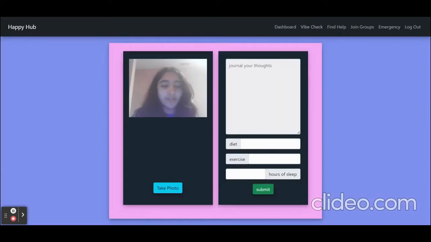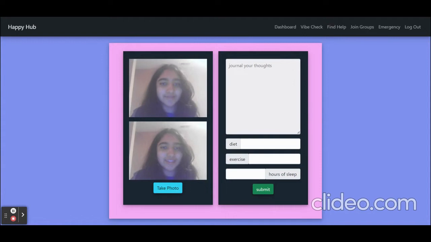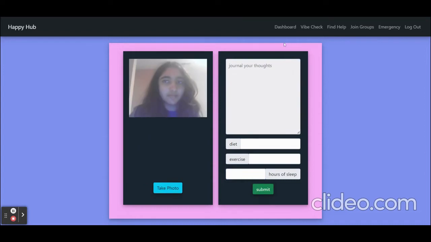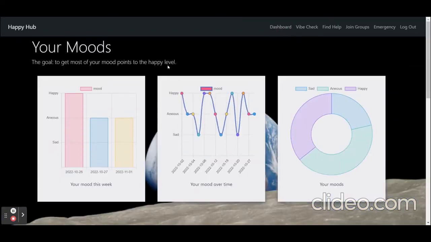The vibe check is the main feature of Happy Hub. This is where the user can take pictures which will then be classified as a mood by the AI-based classification system. If we go back to the dashboard, we can see that the image has been classified and it's pretty much spot on because I am feeling kind of anxious today.